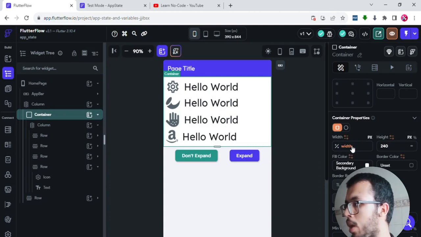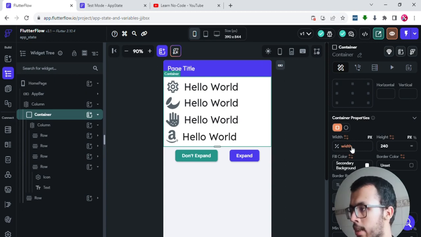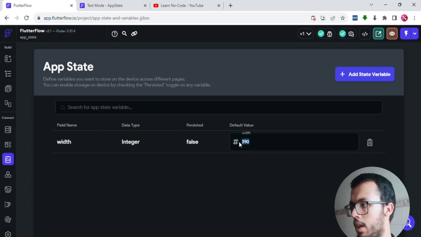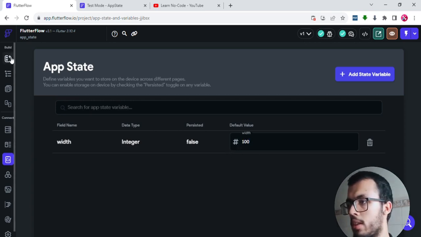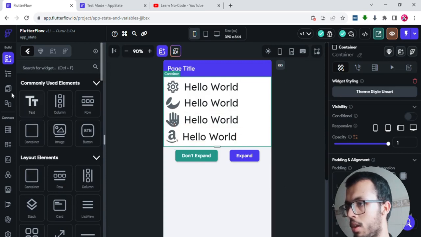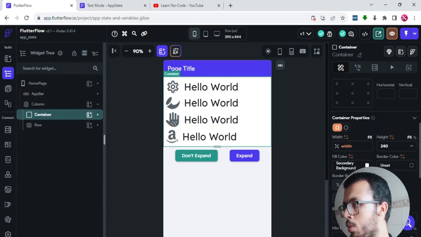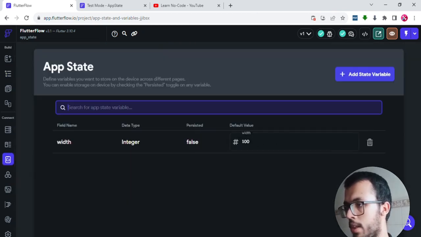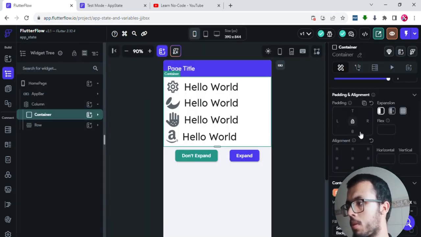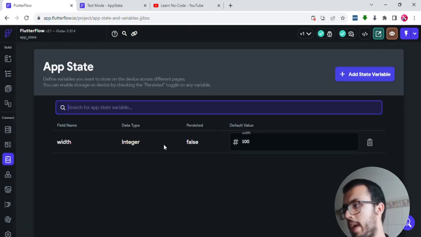What I mean by this is, let me explain. The width of the container will not depend on the value you put, so it's not going to be 240 or 100 or 1 pixel. It doesn't depend on that. Instead, it depends on this one. So if you add, for example, 100 here, it will be 100. I will go back to the container, and you will find that 100 will be here, because the width is this one and this one is 100. That's what a variable does. So this value will depend on what you add right here.